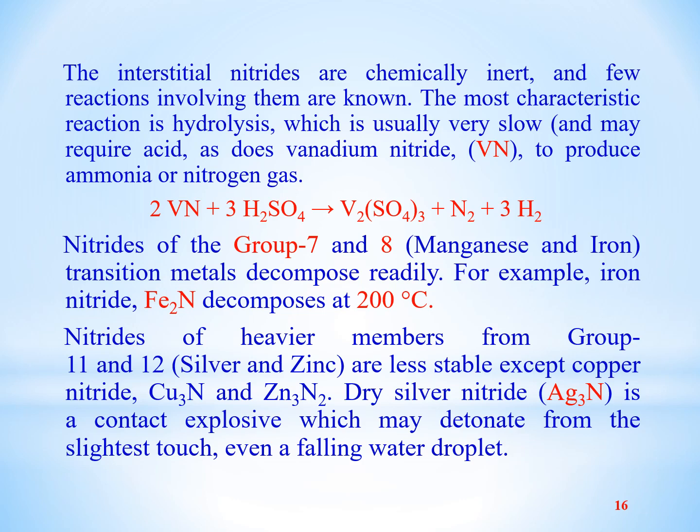Nitrides of group 7 and 8 transition metals decompose readily. For example, iron nitride, Fe2N, when it is heated to 200 degrees centigrade, decomposes into iron and nitrogen gas.